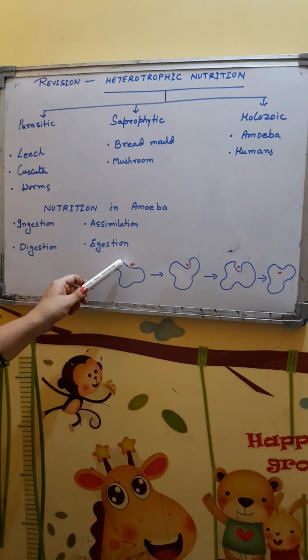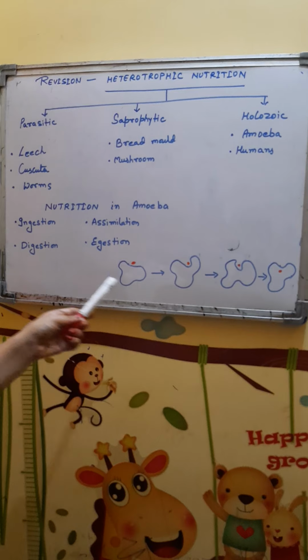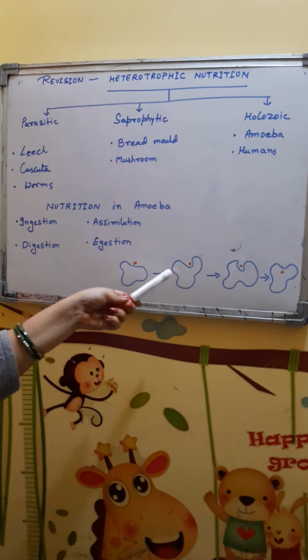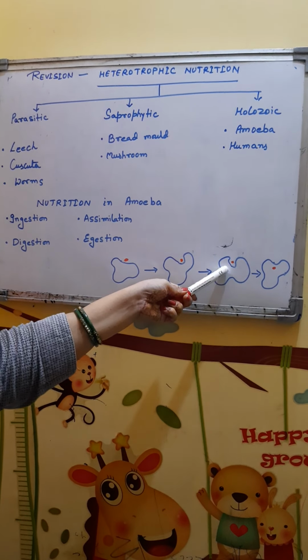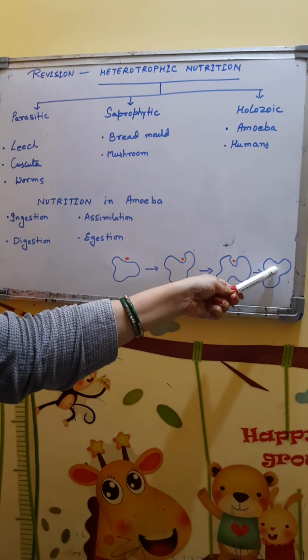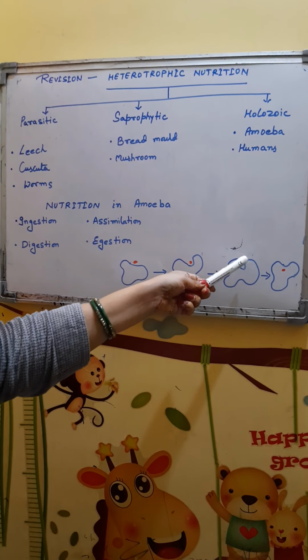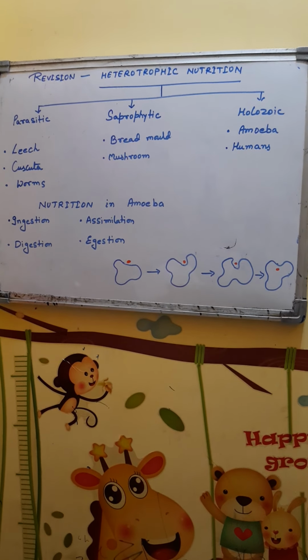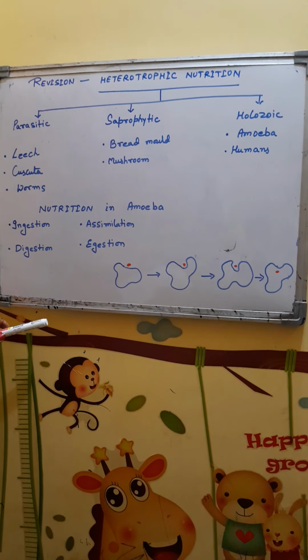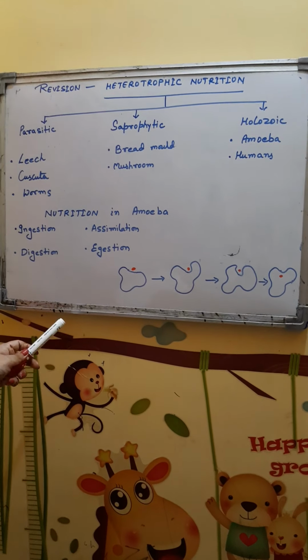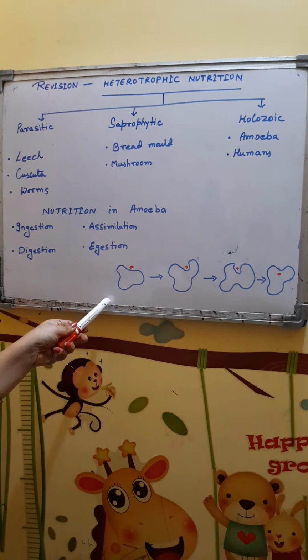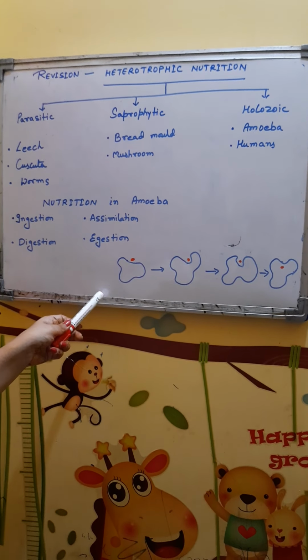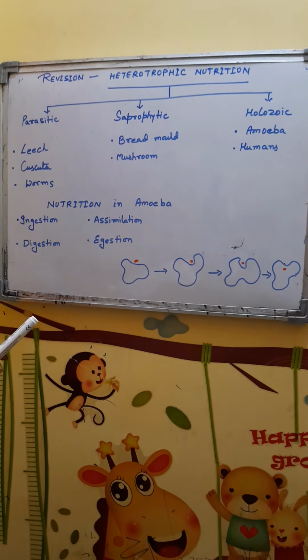It surrounds the food. You can see in the diagram, it forms pseudopodia around the food particle, and then it breaks the membrane and captures the food inside its body. The process of ingestion of solid food particles by amoeba or any unicellular organism is called phagocytosis.